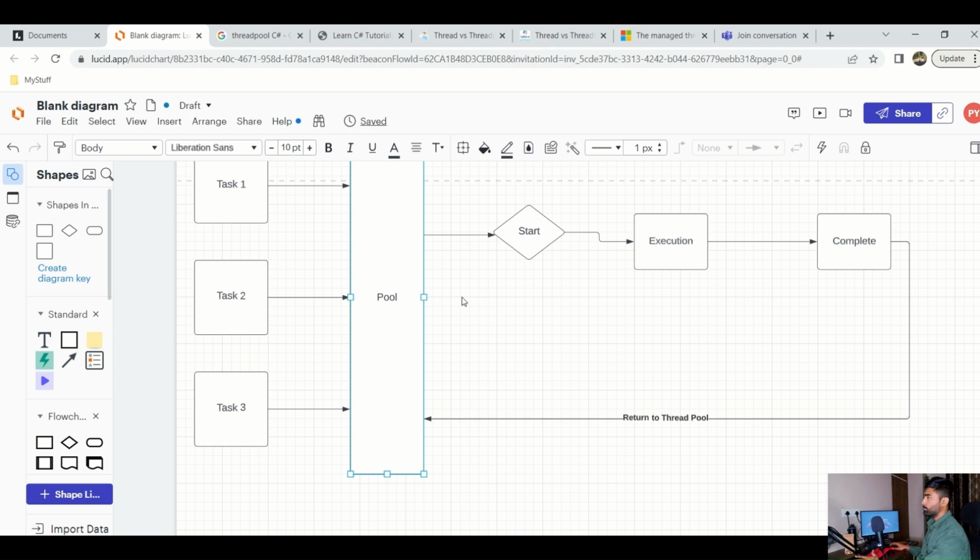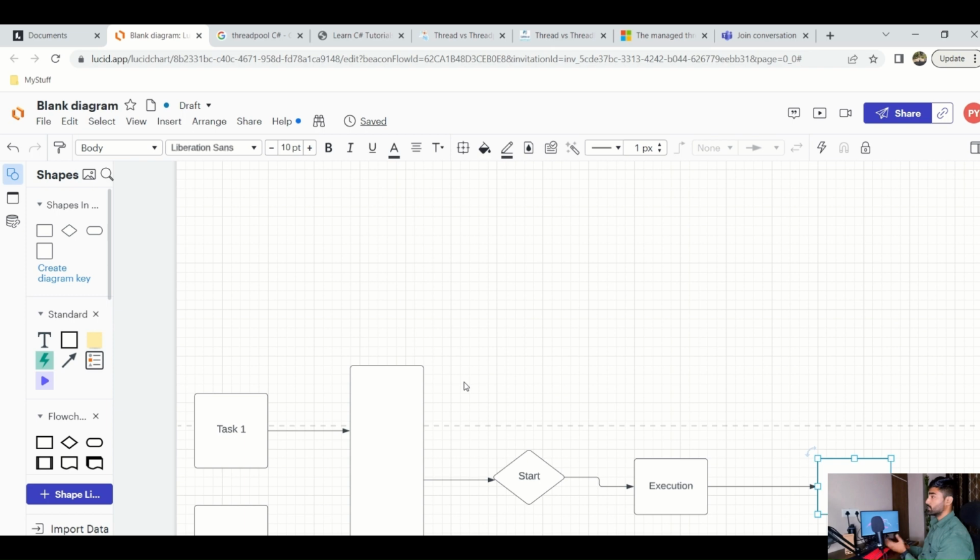There is something called a pool, and in the pool what happens? It takes care of starting the object and executing it. When the work is completed, instead of garbage collection, it returns to the thread pool. Now when that thread is free, another task is assigned to that thread, right? So that is why it is not costly, but a thread was costly.